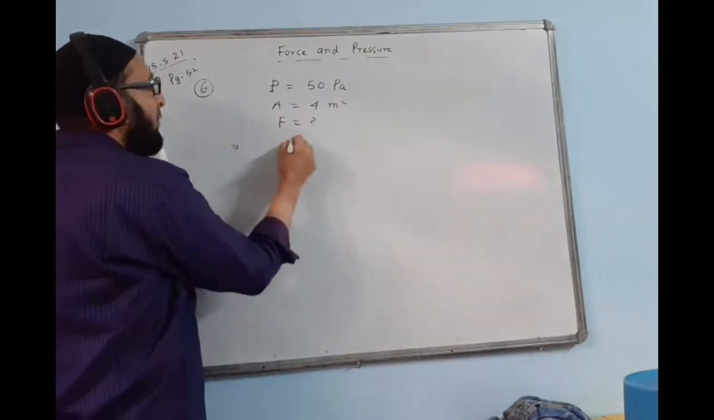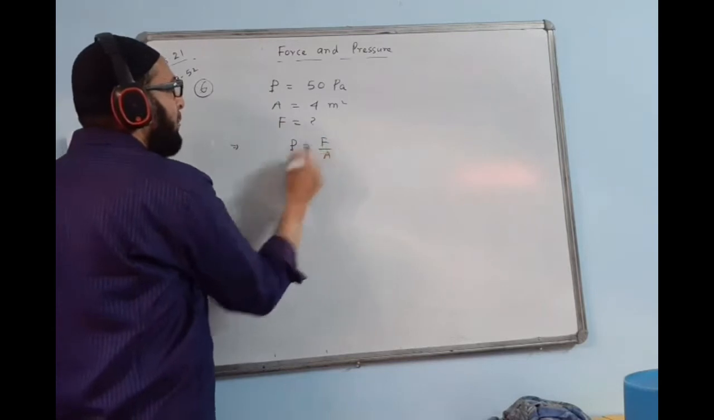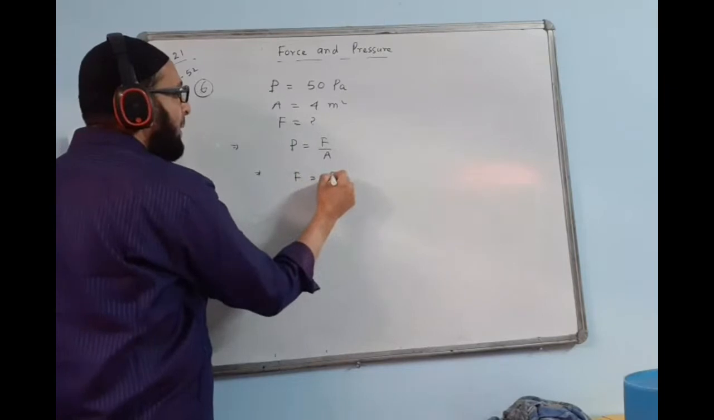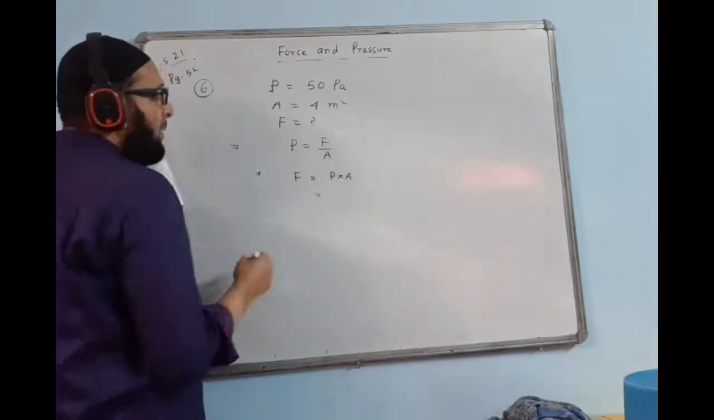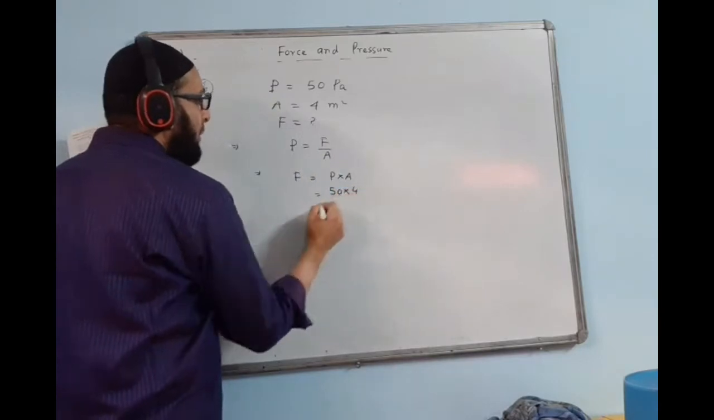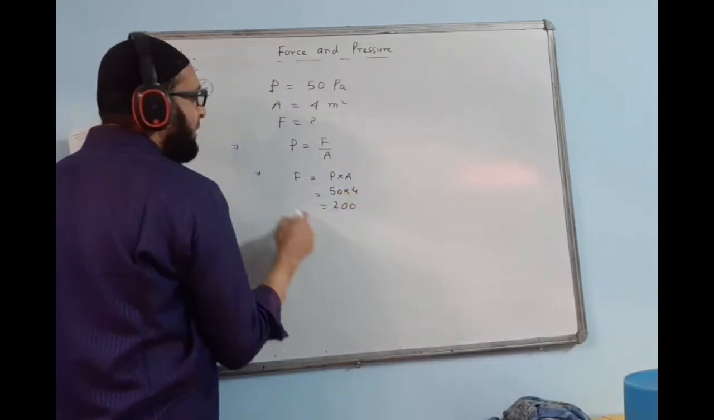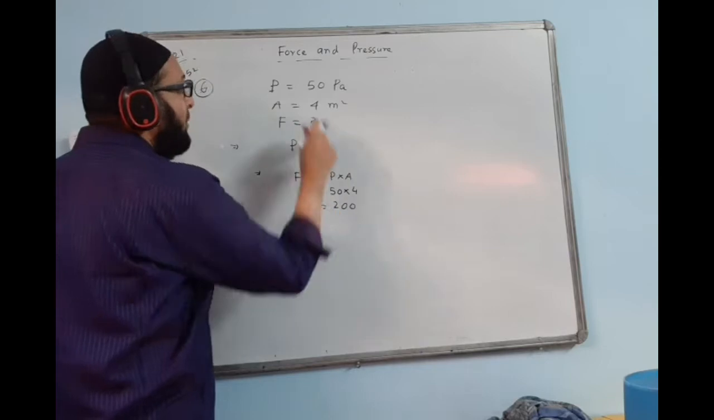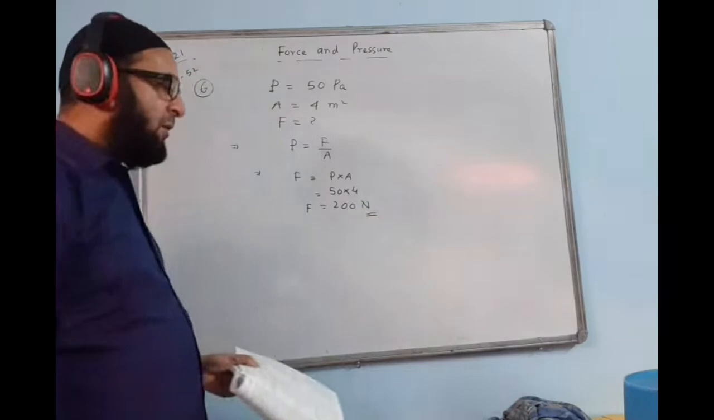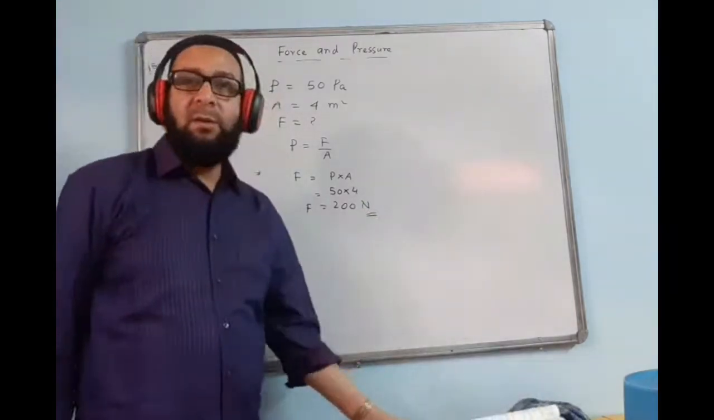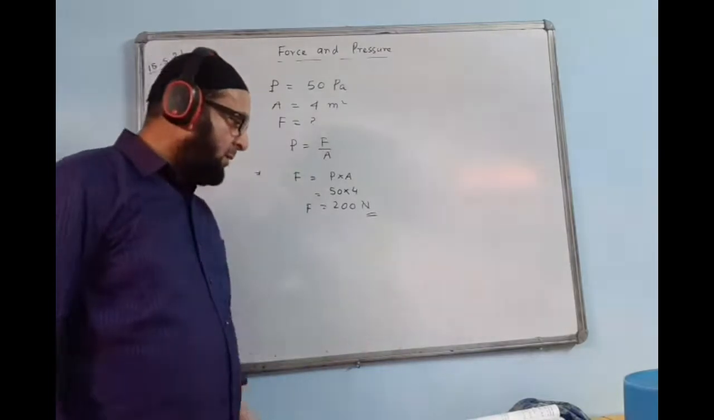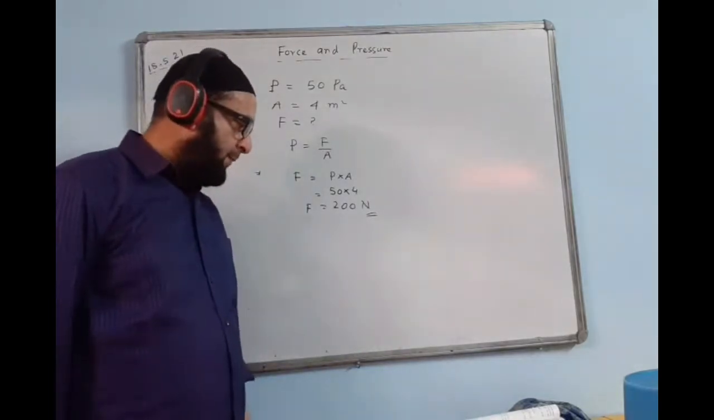So you can use the formula pressure is equal to force by area. Whatever is unknown, you can make the subject of the formula. F will be equal to, cross multiply, P into A. Now put the value of pressure: pressure is 50 and area is 4. 50 times 4, the answer is 200. Unit of force will be Newton because Pascal is Newton per meter square. Whenever you find any quantity, you must give a proper unit for it. So the answer comes 200 Newton.